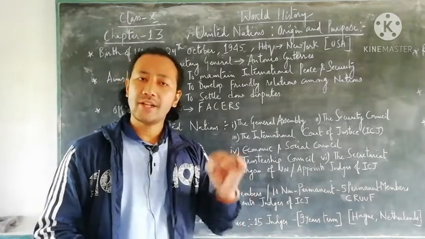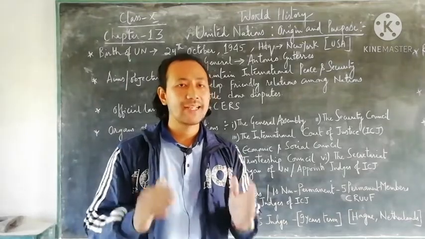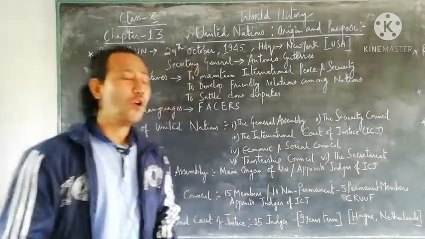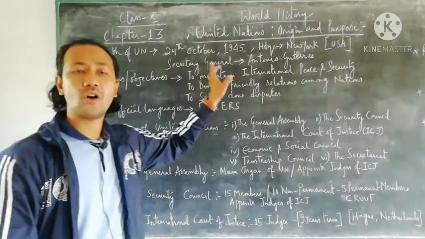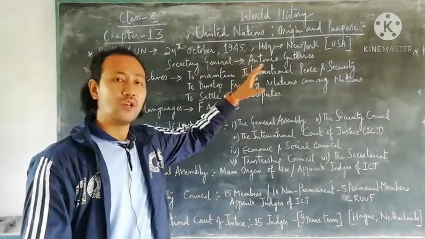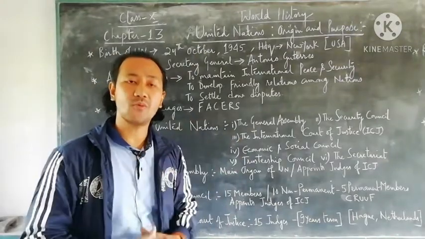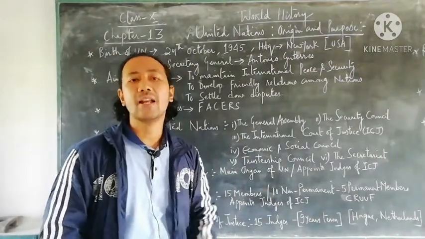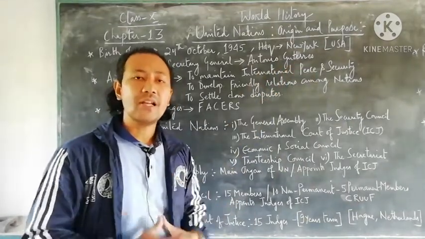The United Nations was founded soon after the end of the Second World War in 1945, where we get to see the birth of the UN on 24th of October 1945. So this was exactly the date, month and year when the United Nations was founded, and it had its headquarters in New York in the USA.